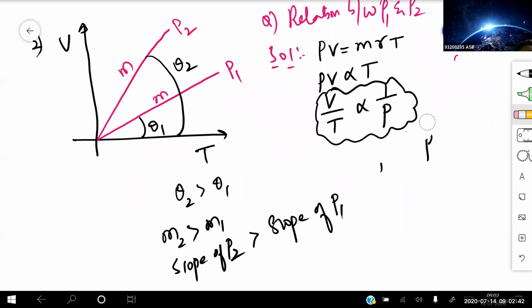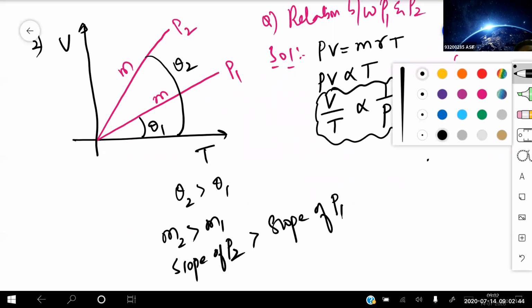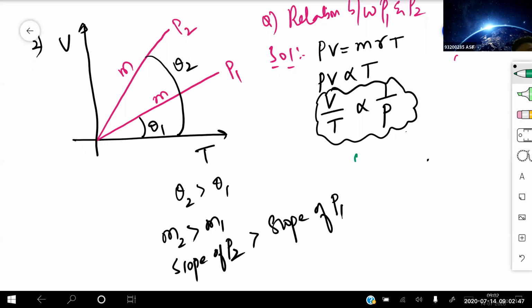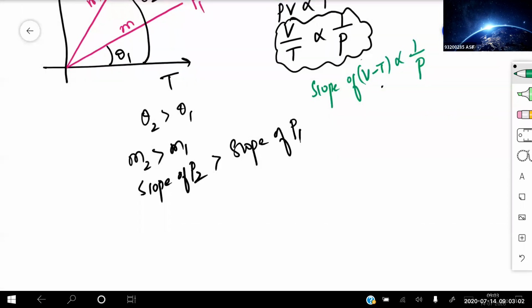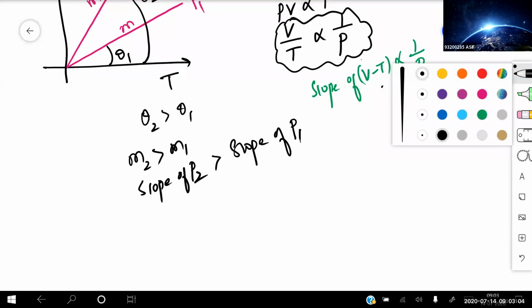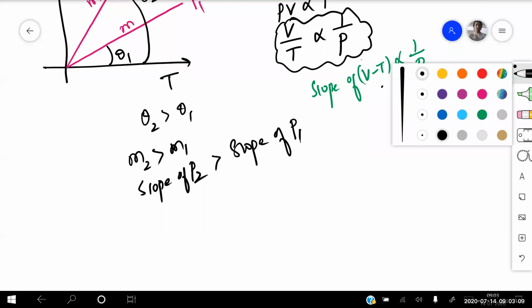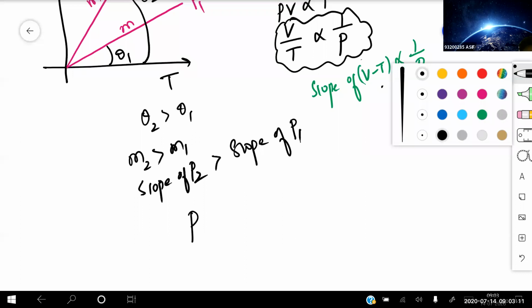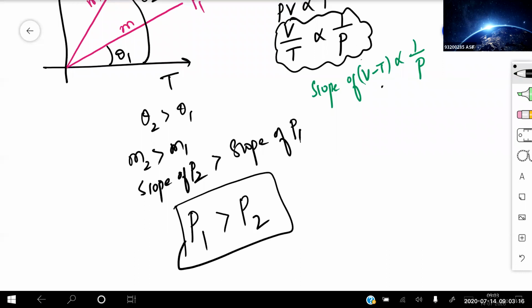Right, with the conditions: the slope of V-T is inversely proportional to pressure. I use this condition. The slope for 2 is greater than the slope for 1, so what will be the answer? What is the relation between P1 and P2? Who is greater and who is lesser? P1 is greater than P2. Is that condition clear for everyone? I'll tell you once again.